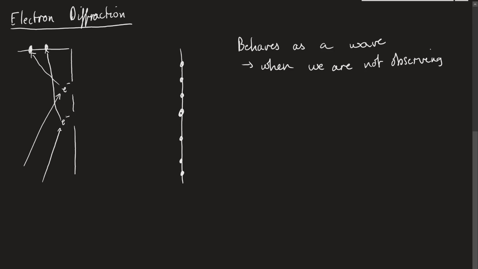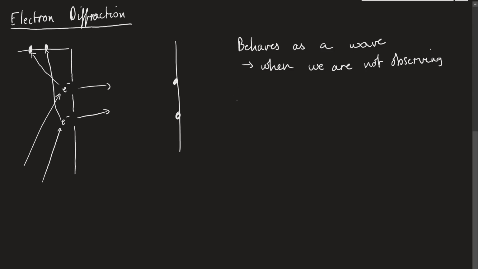So we'd be able to determine which hole the electron is going through. And as soon as we observe it to say it's going through one hole or the other, we no longer see this diffraction pattern. Instead of all of these dots, we just see this dot here and this dot here from where the electrons actually travel through. But we don't see any other interference pattern.